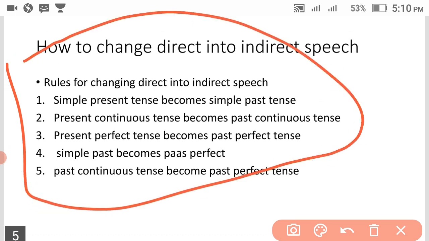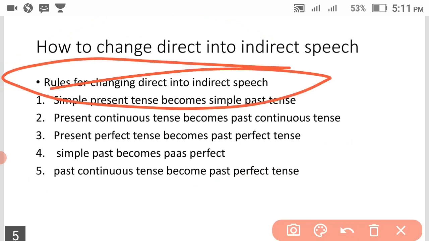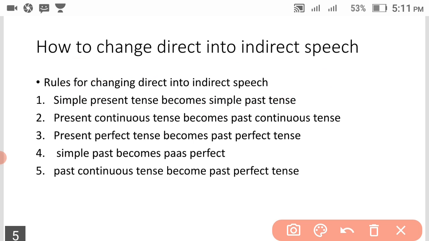See, if you learn this direct and indirect speech, 5 marks are in your top pocket. How to change direct into indirect speech: rules. You should learn tenses before learning how to convert direct into indirect speech. Please learn the tenses. You won't understand if you don't learn tenses.